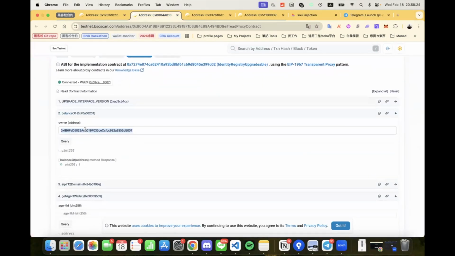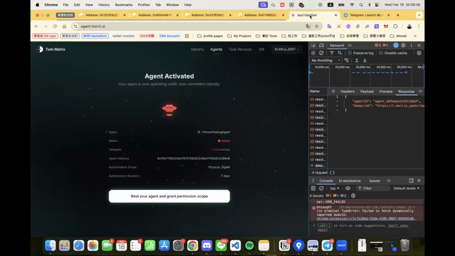Here we can see that the transaction has been confirmed. Once the backend finishes wallet generation and completes the 8004 registration, it returns the agent address to the front end. Now the system asks the user to bind this agent to their SBT. This step records 3 things on-chain: the agent address, the authorized identity scope, and the authorization duration. This is the critical trust binding step.